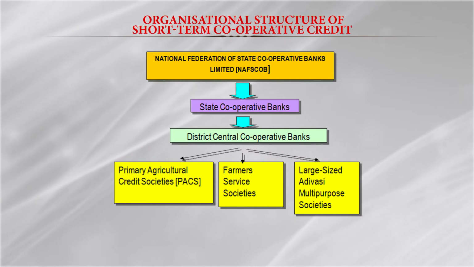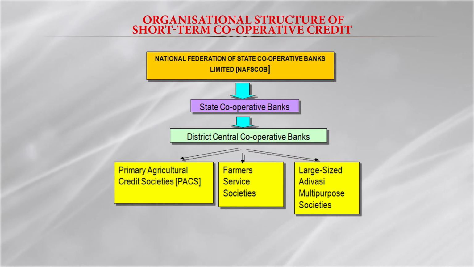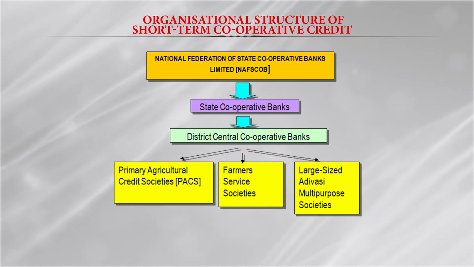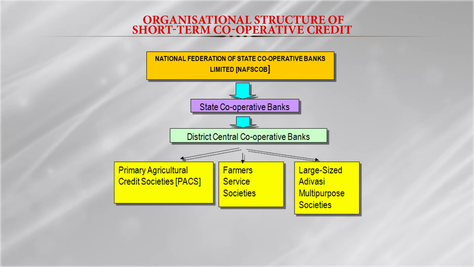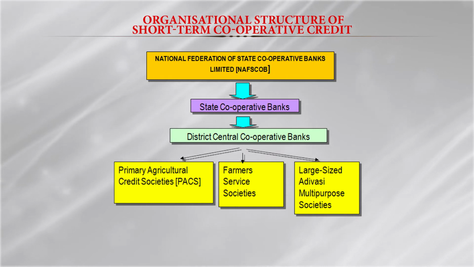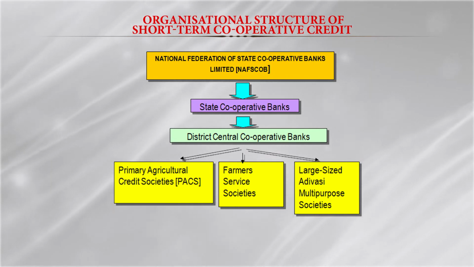We also have this large-sized Adivasi Multi-Purpose Society. So at the grassroots level, three types of cooperative organization provide loans to the member farmers: PACs, the Farmers Service Society, and the large-size Adivasi Multi-Purpose Society.